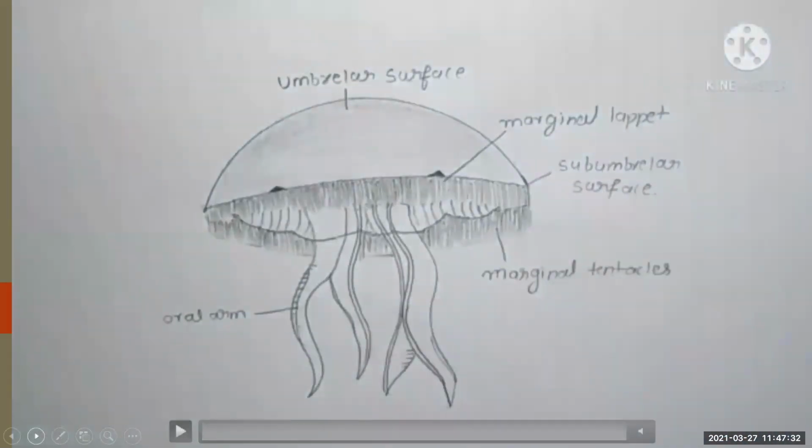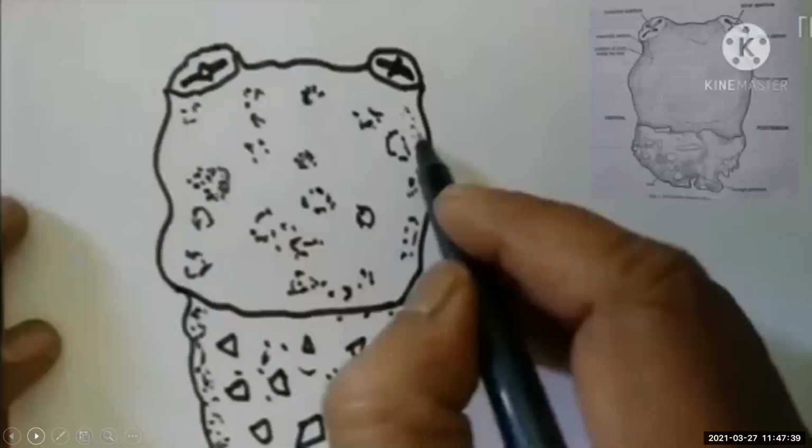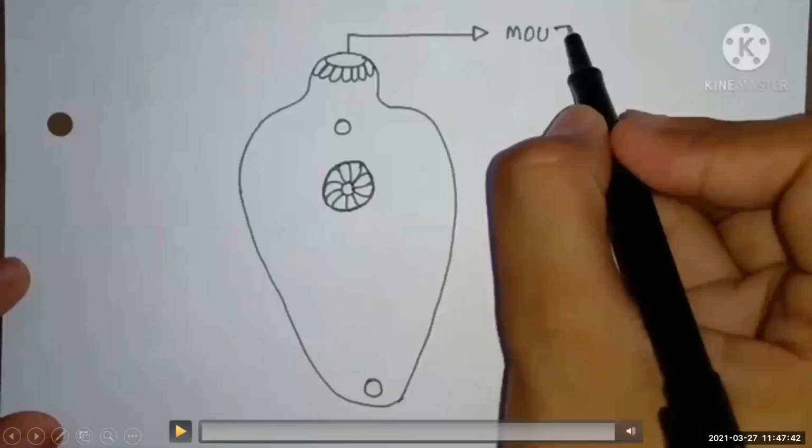And he has labeled it. Okay, so in this way you can draw a jellyfish. Note down hydra, jellyfish. Now this is a liver fluke. See how he is drawing a liver fluke.